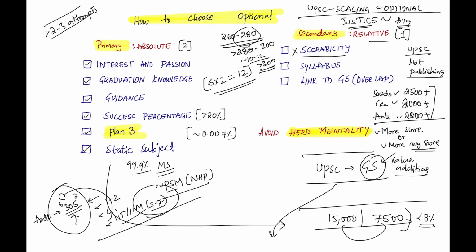Syllabus is huge, they say, for medical science. So is it a secondary criteria? Why? Do you think UPSC is willingly giving more syllabus to medical science and less syllabus to engineering students? No. The syllabus dimensions are the same. They have asked the board to give an ideal syllabus to all the optionals. But we perceive it as huge because there are multiple subjects. It is again a relative feeling.